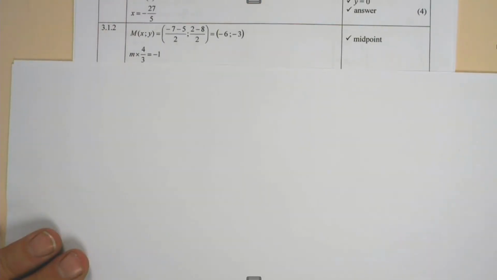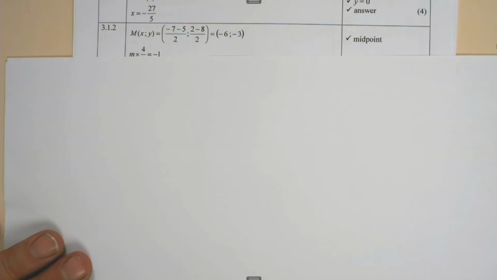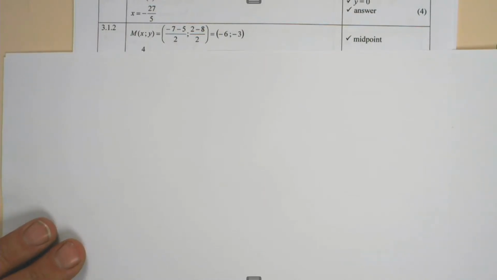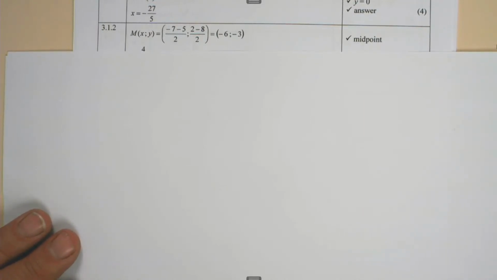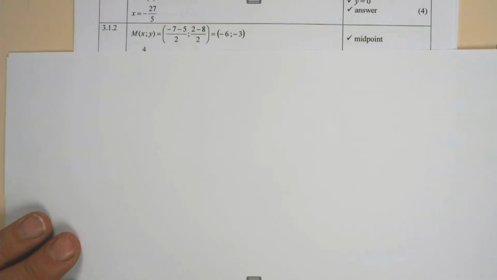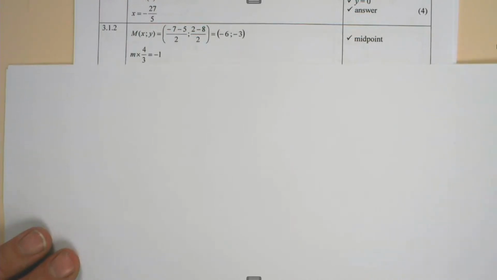In question 3.1.2, we need to determine the equation of the straight line through the midpoint of AB that is perpendicular to 3y equal to 4x - 10. If we have to determine the straight line through the midpoint of AB, we first have to find the coordinates of the midpoint of AB. So -5 plus -7 divided by 2 is -6, and 2 plus -8 divided by 2 is -3. One mark is awarded for the midpoint, which is (-6, -3).